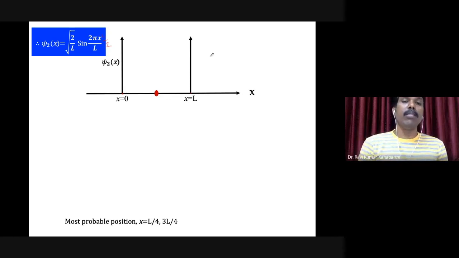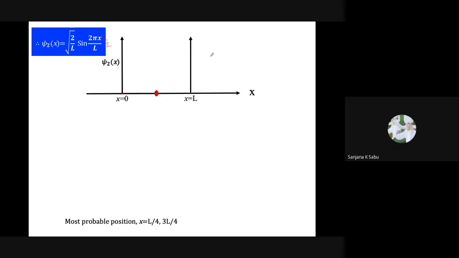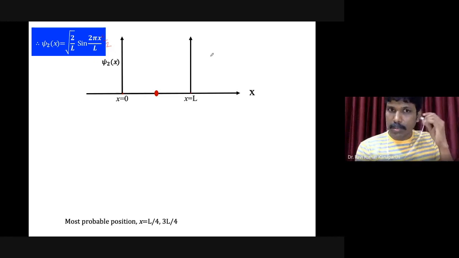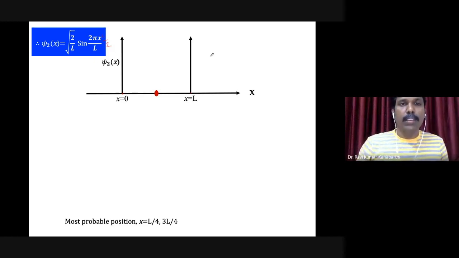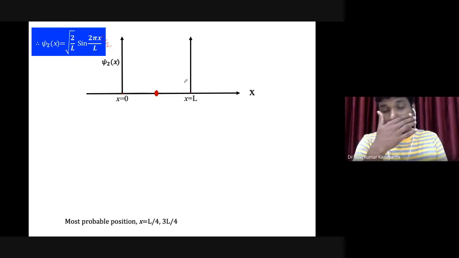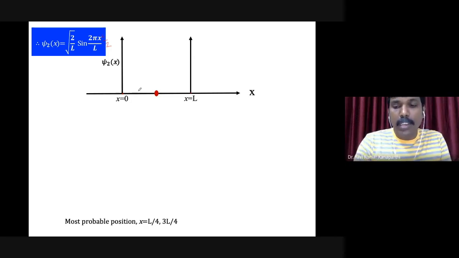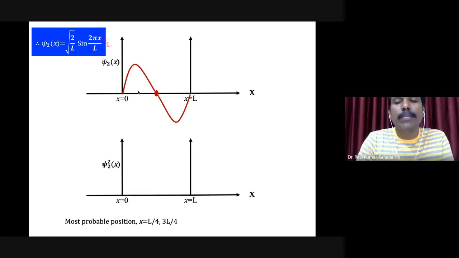Suppose x is equal to L by 4. Then it is sin pi by 2. Sin pi by 2 means what? Maximum, right? It is 1, which is the maximum. Therefore, now it is fairly easy to guess the function.